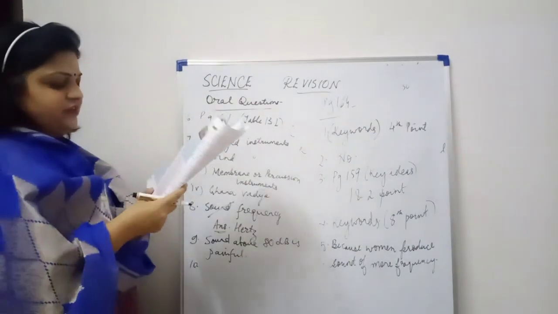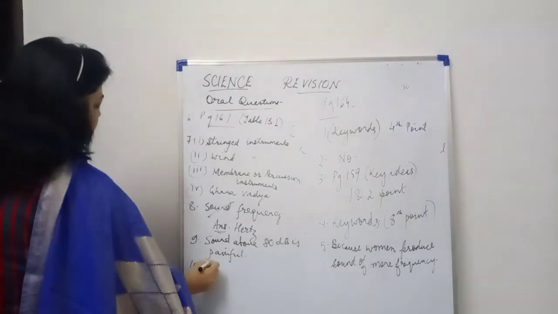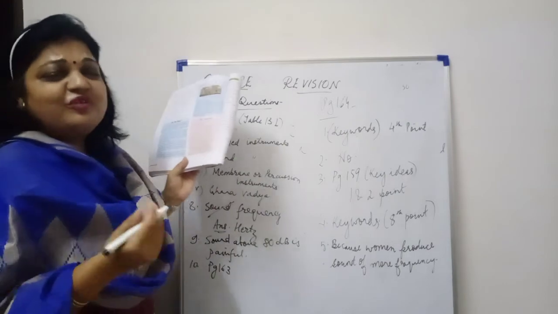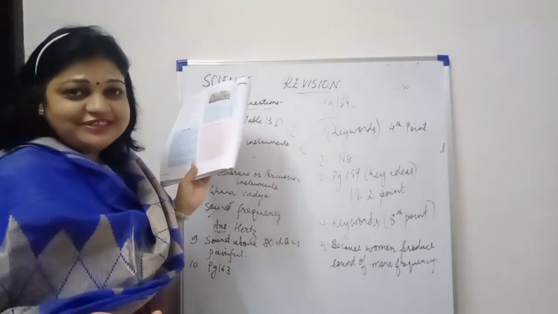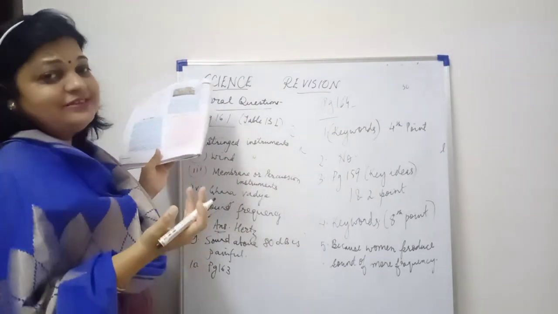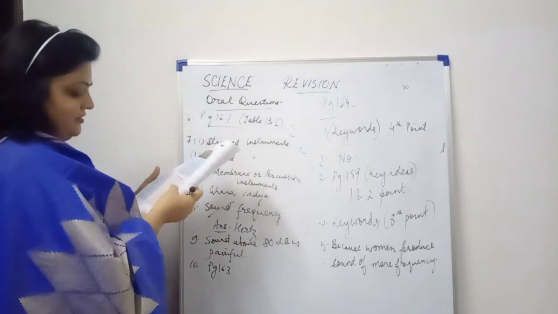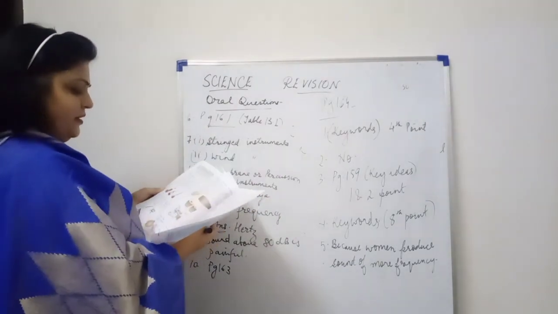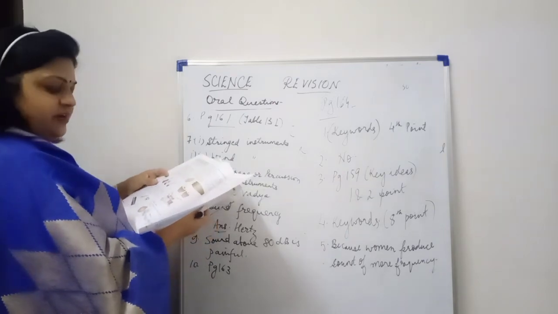Name 5 sources of noise in home. So page 163, you know, mixer, grinder, your washing machines, your television sets, your loudspeakers, they all make noise at house. So page 163, you can write the answer from there. That is sources of noise.